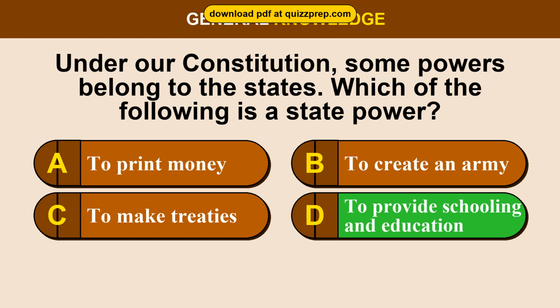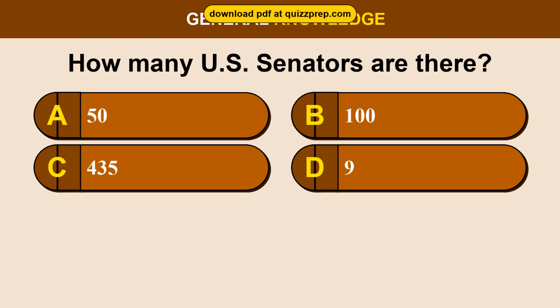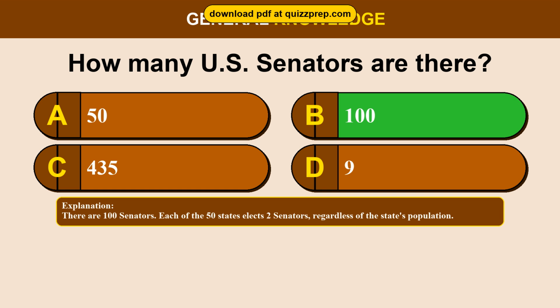The correct answer is option D, to provide schooling and education. The 10th Amendment reserves powers not delegated to the federal government to the states, such as providing public education and local police protection. Question 85. How many U.S. senators are there? Option A, 50. Option B, 100. Option C, 435. Option D, 9. The correct answer is option B, 100. There are 100 senators. Each of the 50 states elects 2 senators, regardless of the state's population.